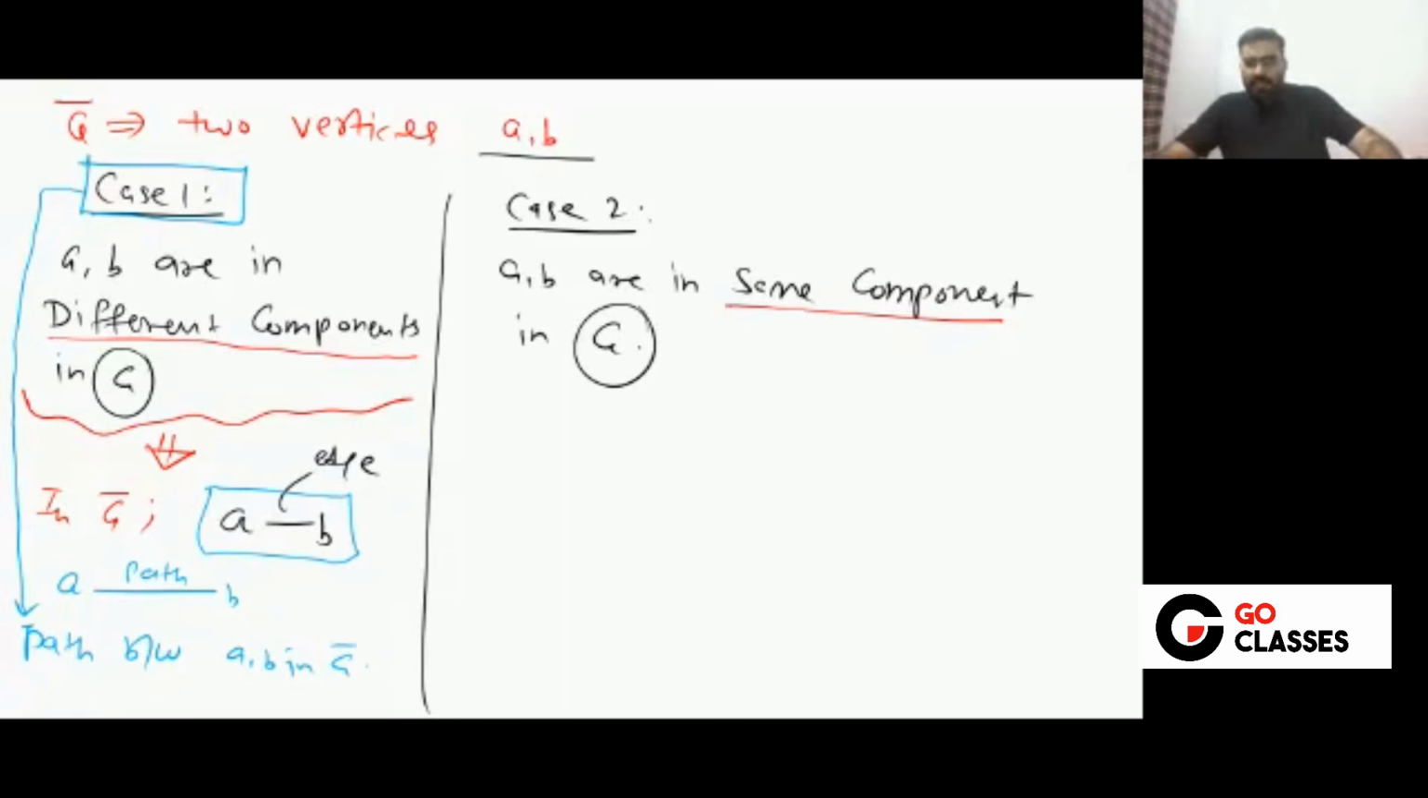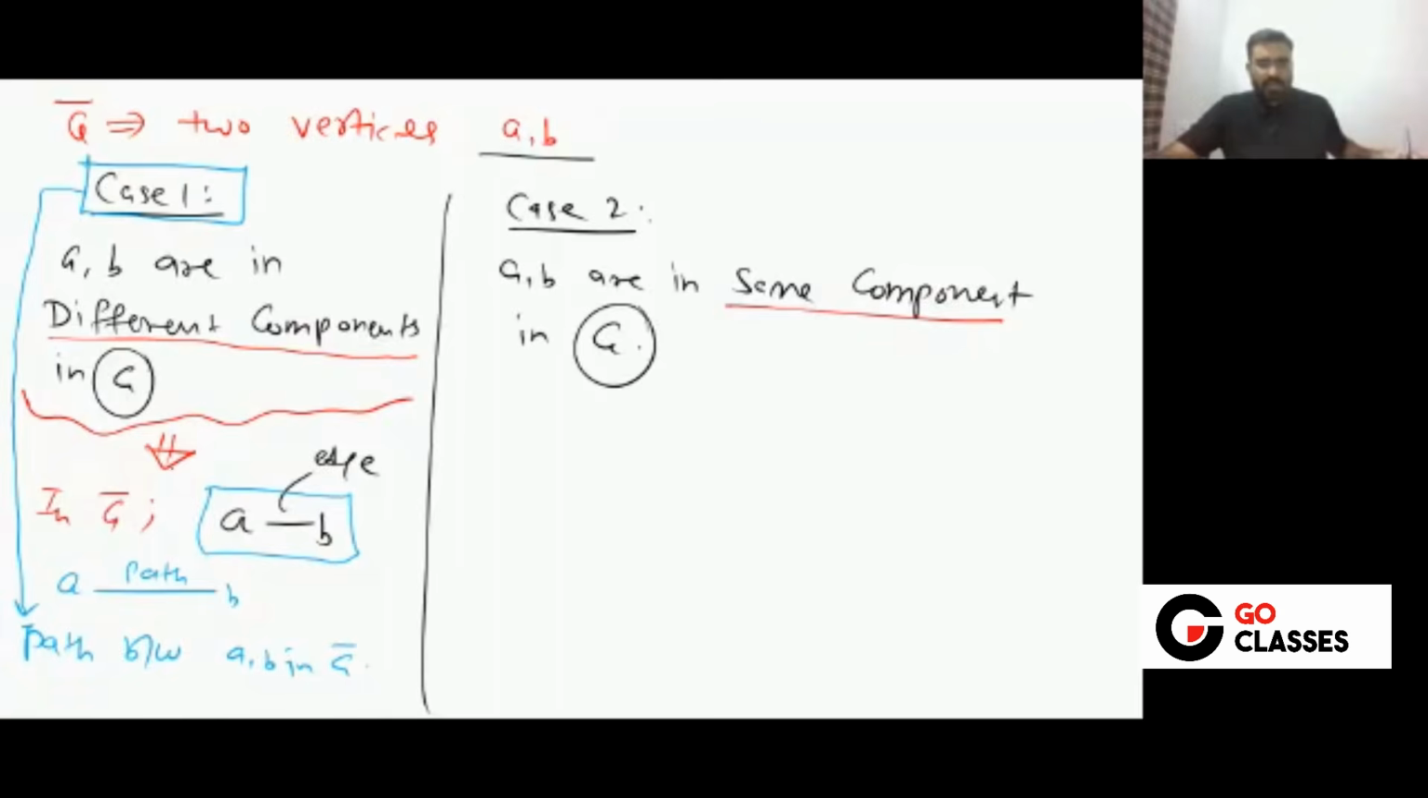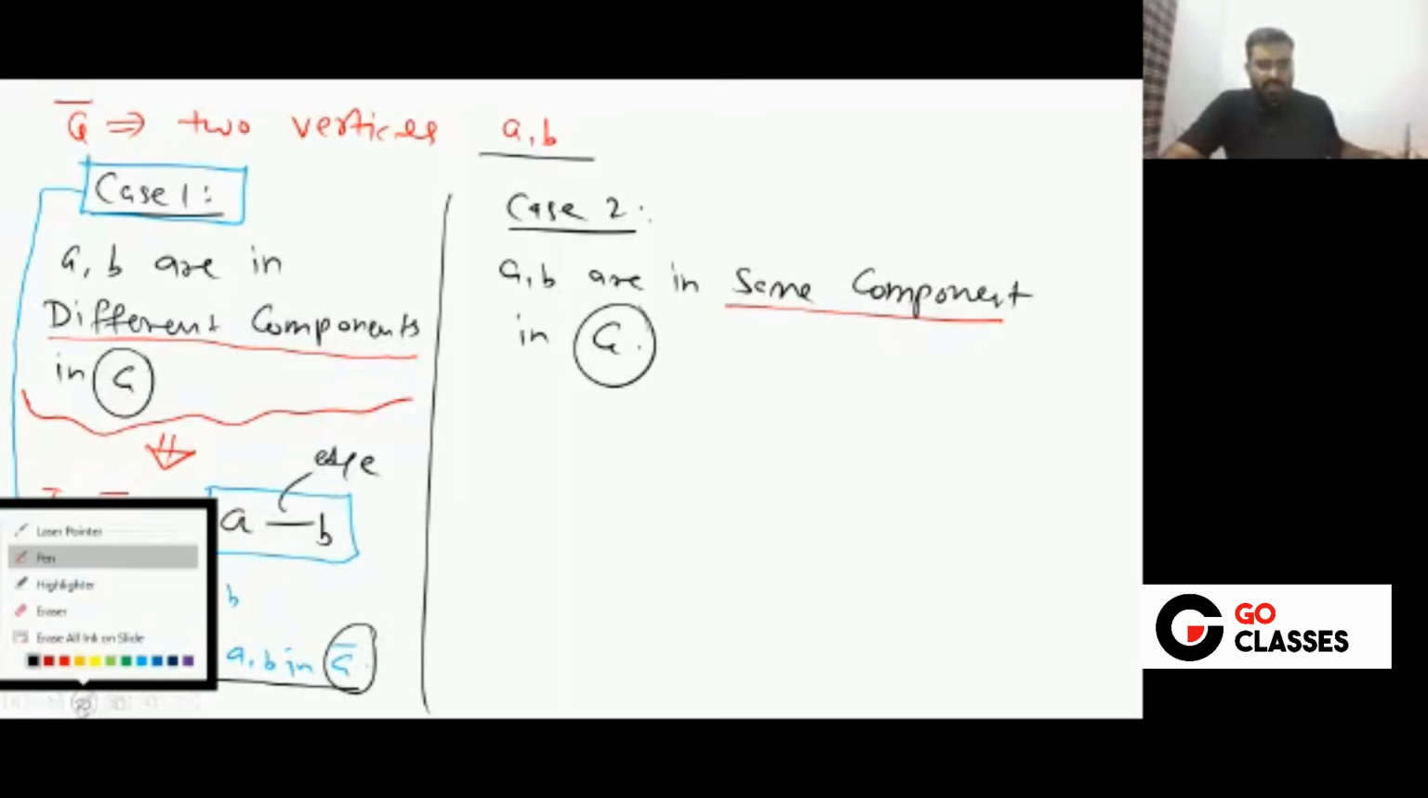Is this clear so far? In this case there are two cases possible. In case 1, we have proven that there is a path between A, B in G complement. This is your case 1. What is case 2?